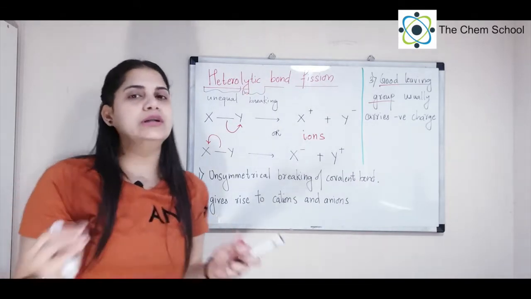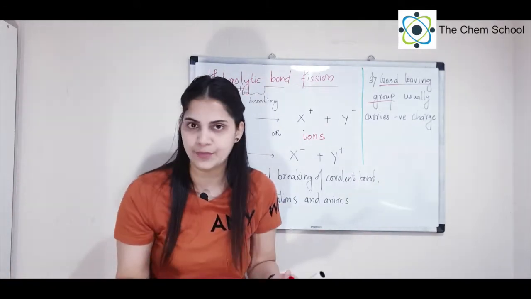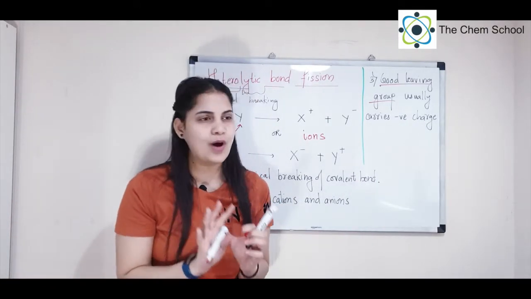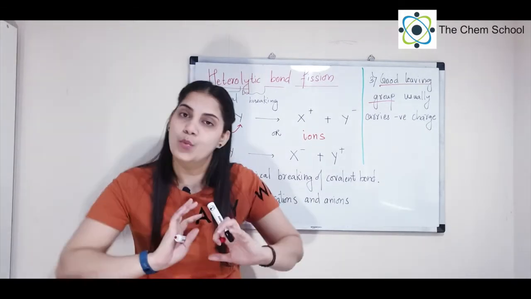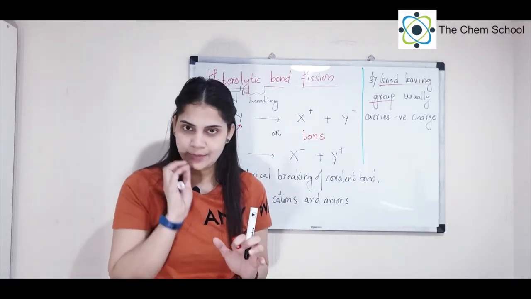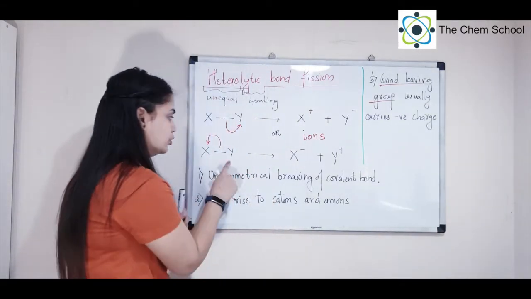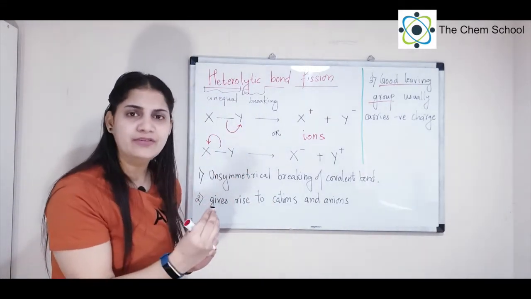Now what are good leaving groups? We will take a separate lecture on that. As of now you can just remember the one which is more electronegative will take away the negative charge. I repeat, out of both of them, the one which is more electronegative will take away the negative charge.